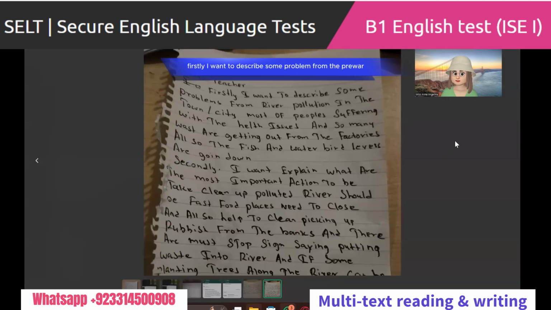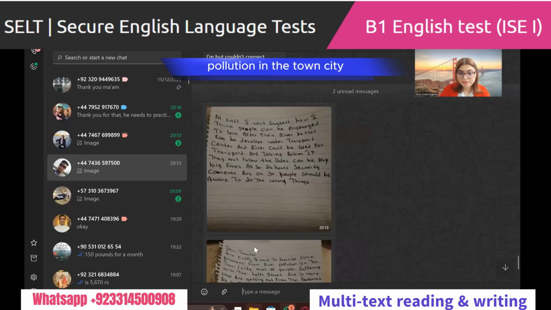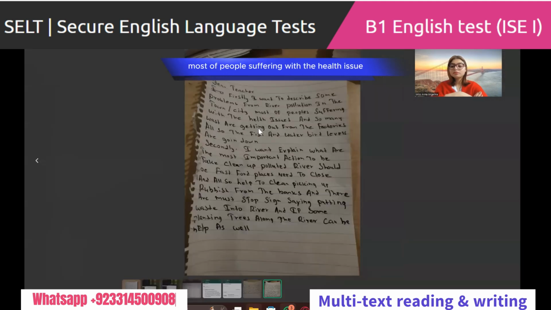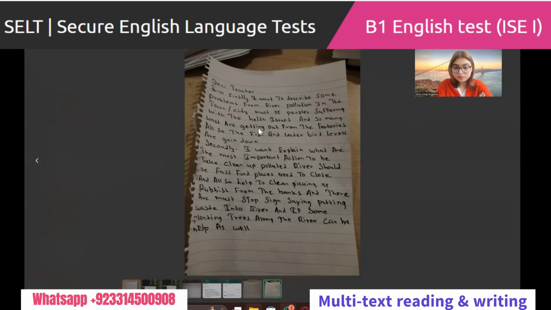Firstly, I want to describe some problem from the river pollution in the town city. Most of people suffering with the health issue, and so many waste are getting out from the factories. Also, the fish and water birds levels are going down. Secondly, I want to explain what are the most important action to be taken clean up polluted rivers. Should be fast food places need to be closed, and also help to clean picking up rubbish from the banks, and there are must stop signs saying putting waste into river, and if some planting trees along the river can be helped as well.